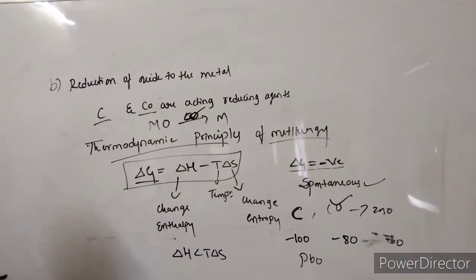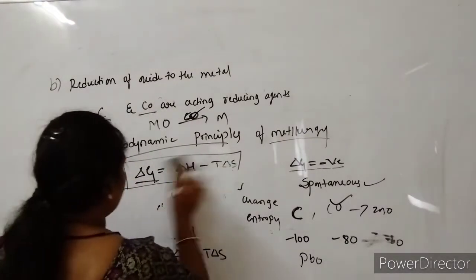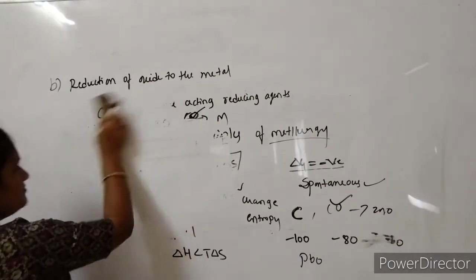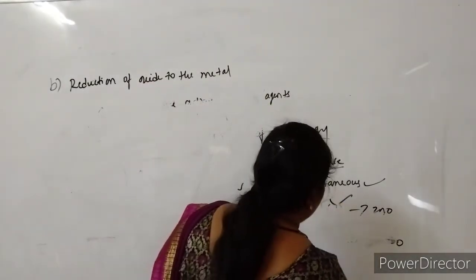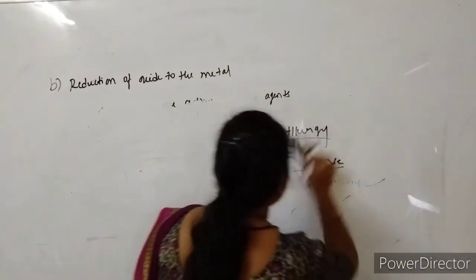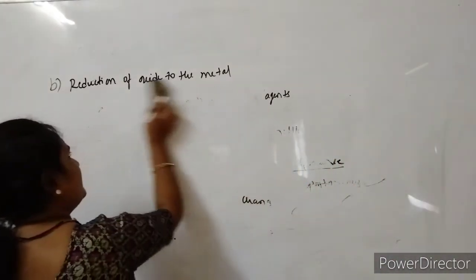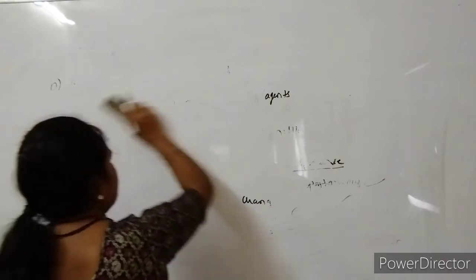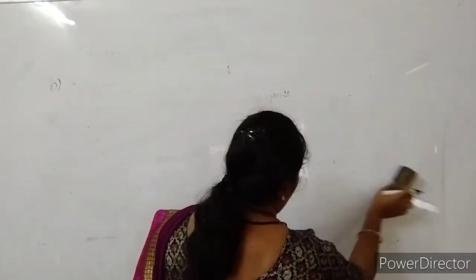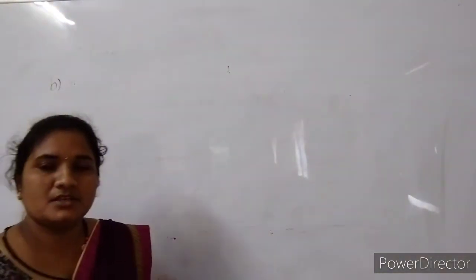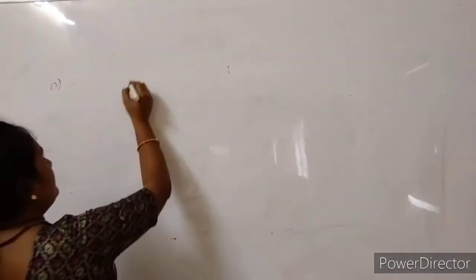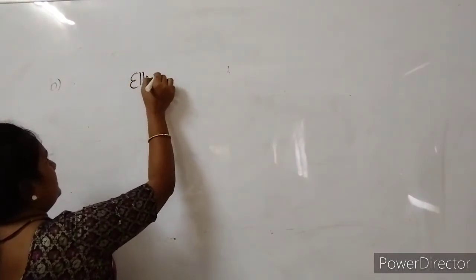So the question arises, how will the delta G value become negative for the reaction, or what is the role of delta G? It can be understood by taking one of the important plots, that is the Ellingham diagram. By considering many of the metal oxides, we analyze the Gibbs free energy variation with the temperature, and that is called the Ellingham diagram.